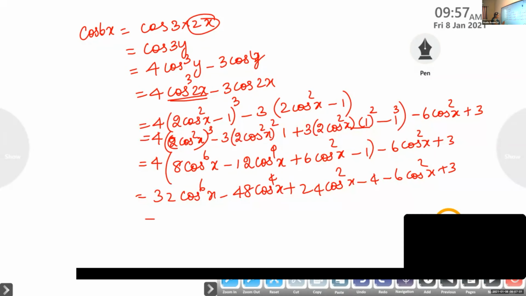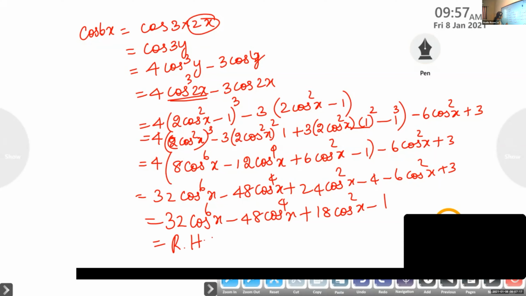Now group and write the terms. So 32 cos raised to 6x minus 48 cos raised to 4x plus 18 cos square x minus 1, since 24 minus 6 is 18, which is the same as the RHS. Now check whether you are getting the result.